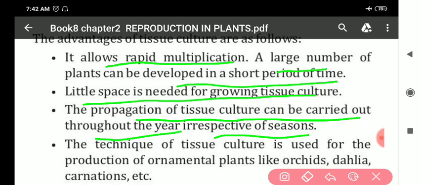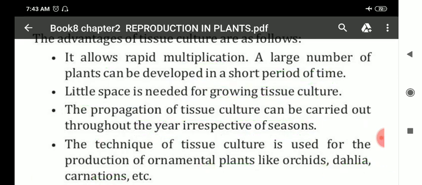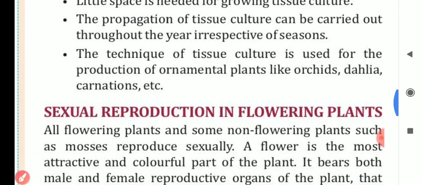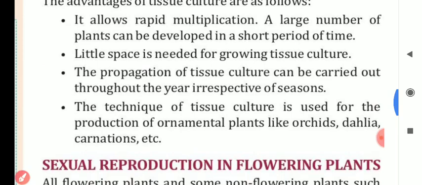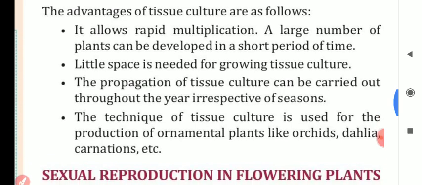Next, the technique of tissue culture is used for the production of ornamental plants like orchids, dahlia, carnations, etc. For ornamental plants like orchids, dahlia and carnations, tissue culture is used. So these were the advantages of tissue culture.